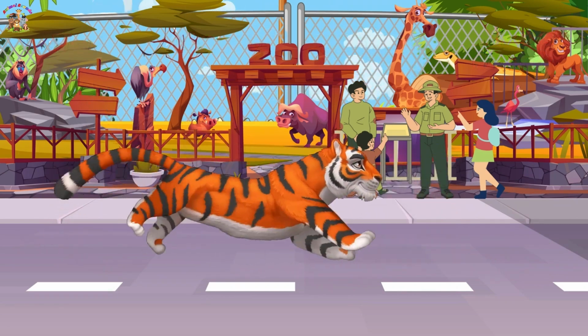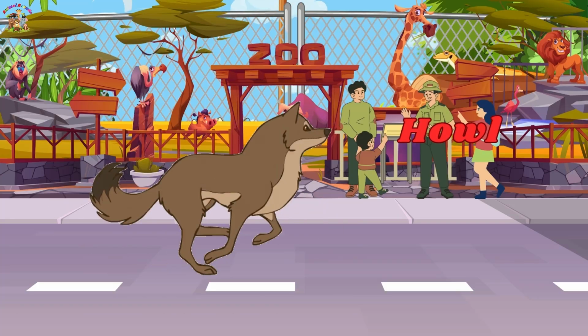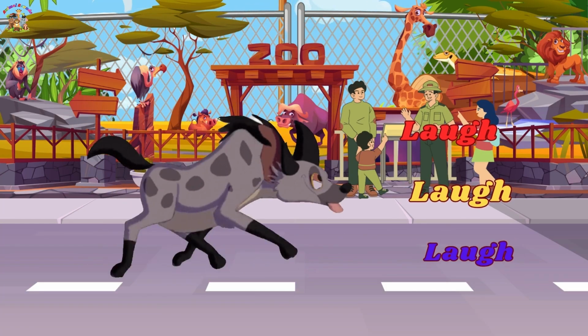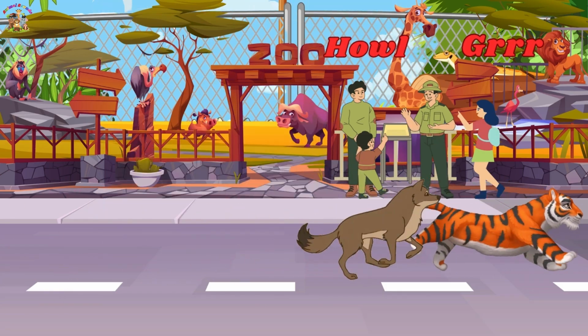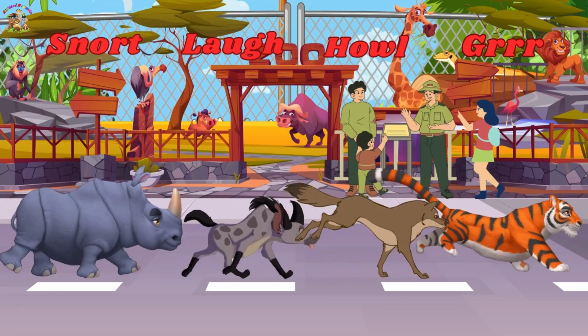The tiger on the zoo says grr. The wolf on the zoo says howl. The hyena on the zoo says laugh. The rhinoceros on the zoo says snort. Grr, howl, laugh, snort. These are the zoo animal sounds.